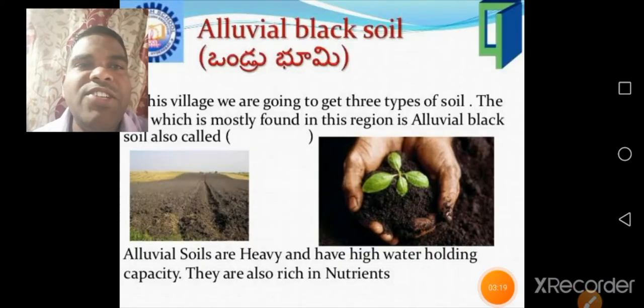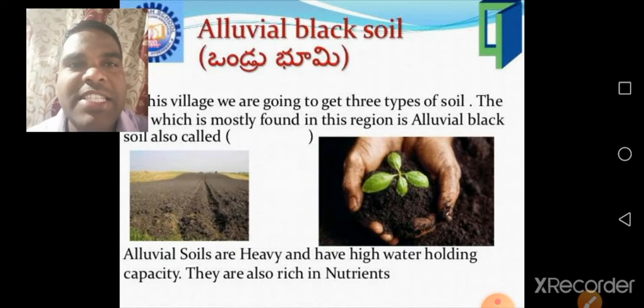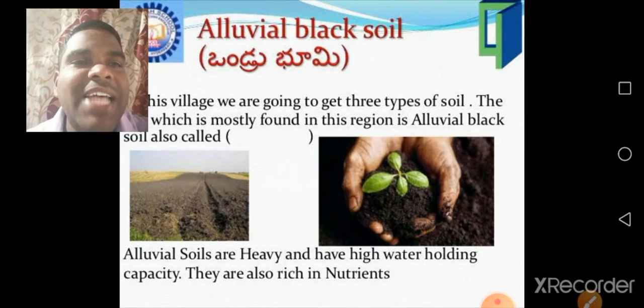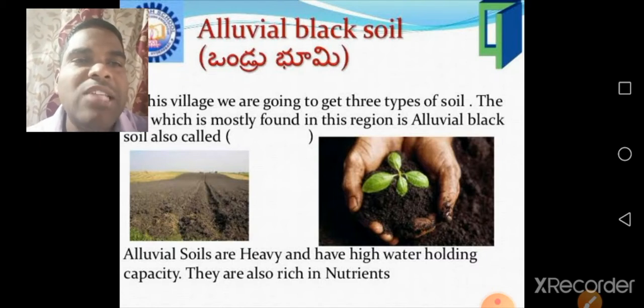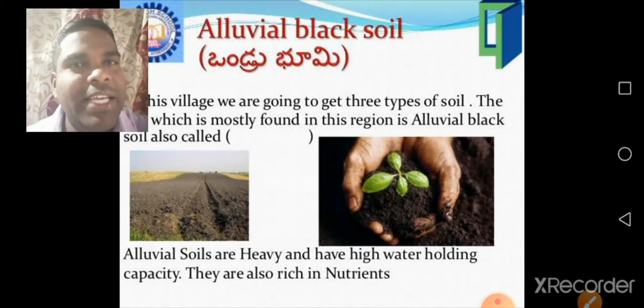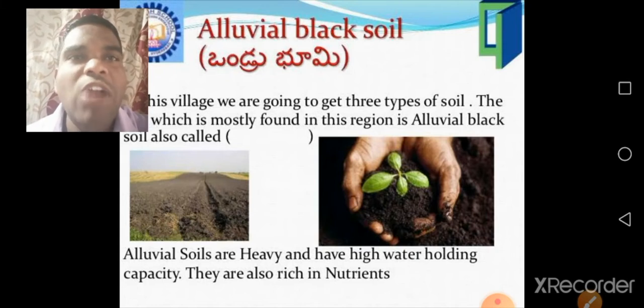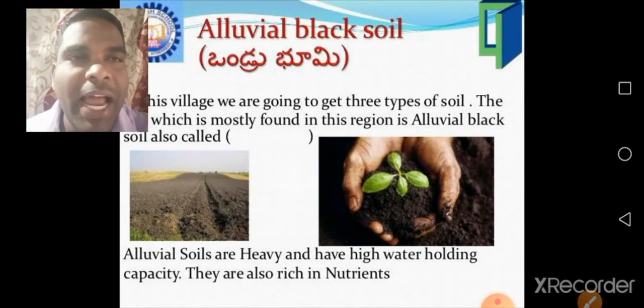Children, in this village we find three types of soils. The soil mostly found in this region is alluvial soil, because it is a delta village. That's why most of the areas here have alluvial soil. Alluvial soils are heavy and have high water holding capacity. They are also rich in nutrients. Alluvial soils are also called Ondrubhumi. These are called fertile soils. Compared to other soils, alluvial soil is more fertile.